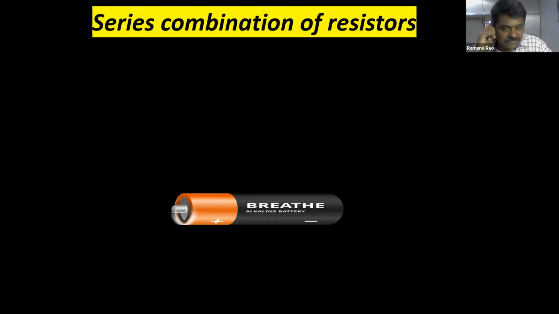Take a battery which provides the potential difference. We are going to discuss the battery in detail in the next class. Plus and minus are the positive and negative potentials, maintaining a potential difference of V volts. You can see a battery.